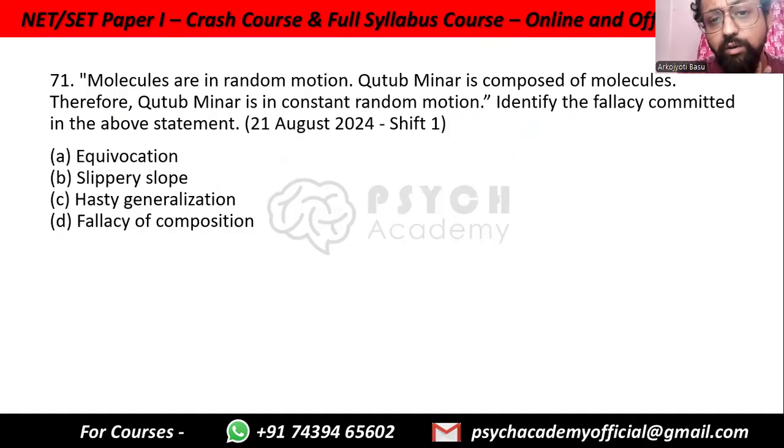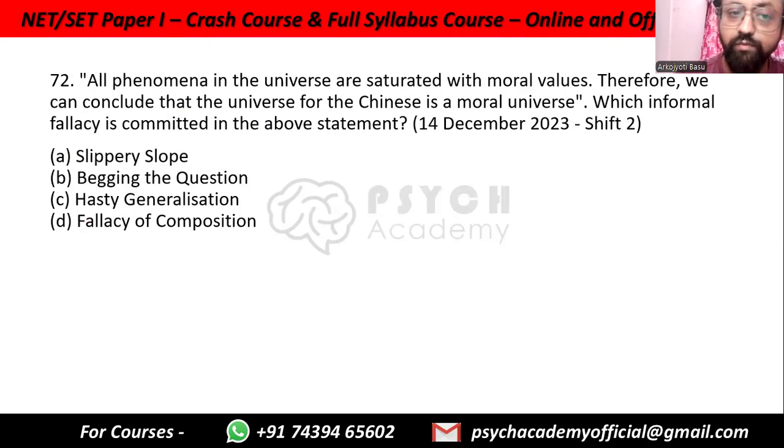Molecules are in random motion. Qutub Minar is composed of molecules. Therefore, Qutub Minar is in constant random motion. So you are thinking of each individual part and then going to the whole. So this is a fallacy of composition.